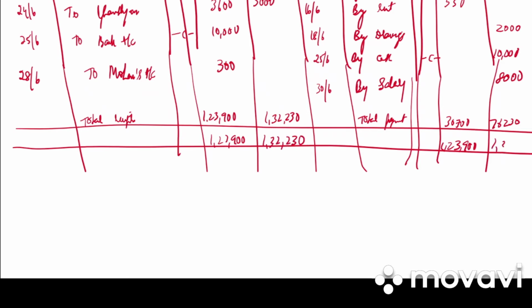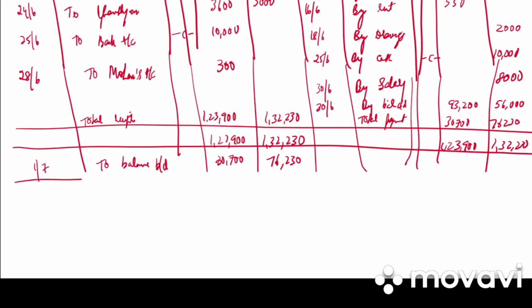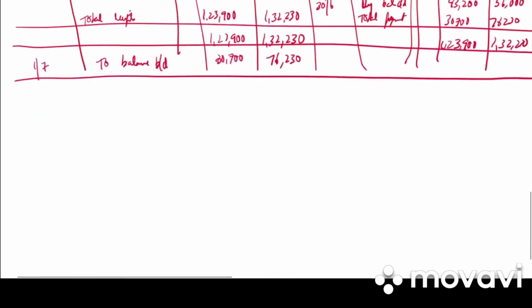So 1,32,230. So on 30th June we have by balance carried down. How much is it? 93,200 and 56,000. Next on 1st July, to balance brought down 30,700, 76,260. Clear?